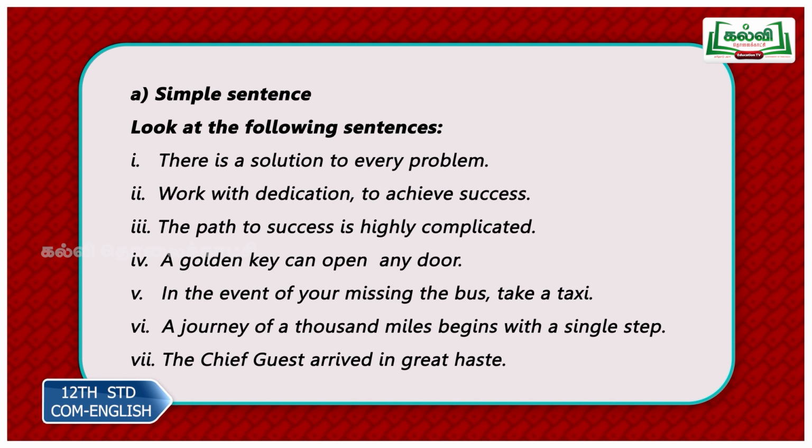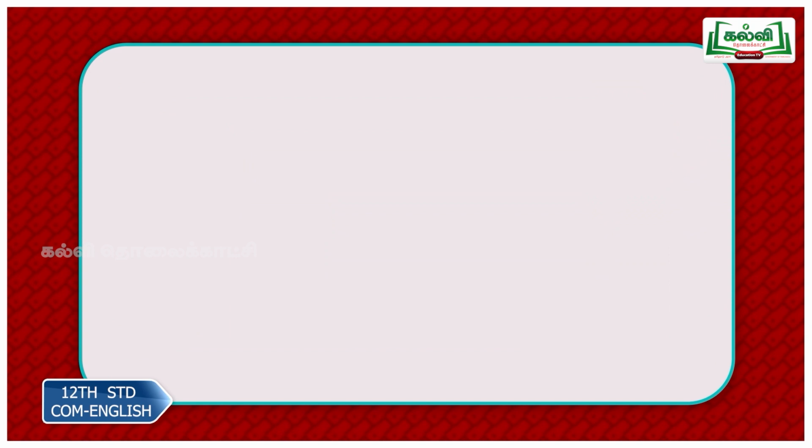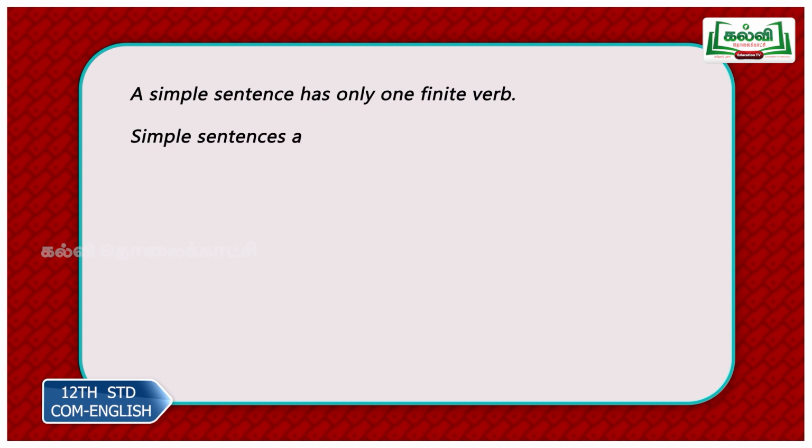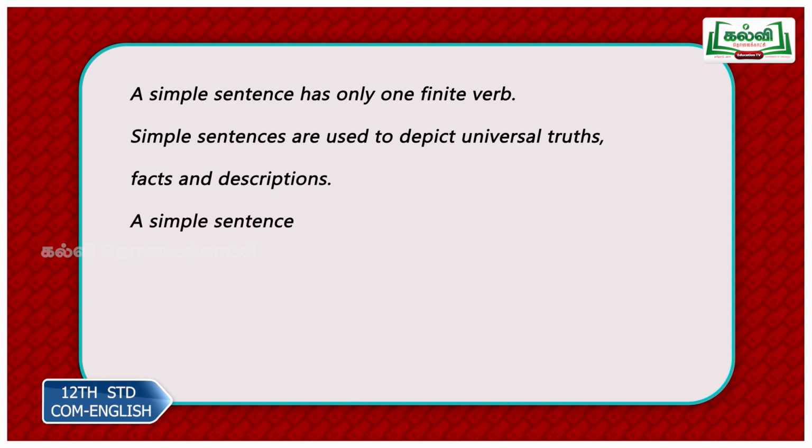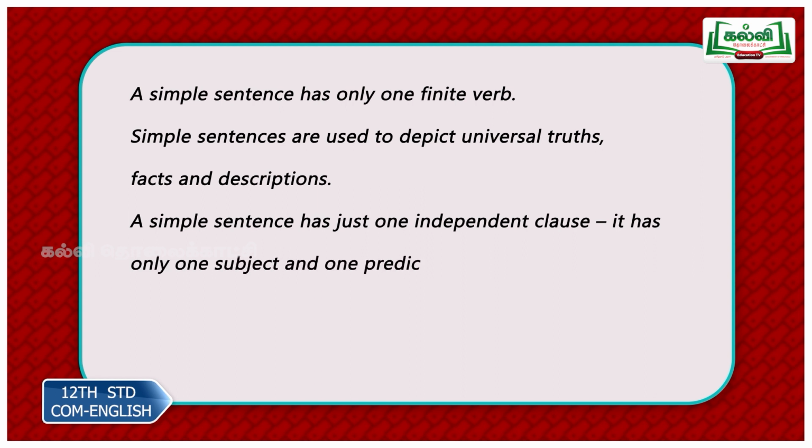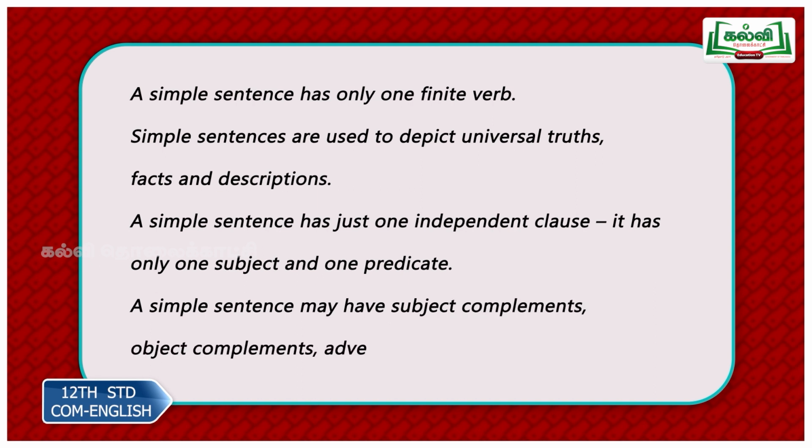A journey of 1,000 miles begins with a single step. So obviously, the finite verb here is begins. The chief guest arrived in great haste. So arrived is your finite verb, only one finite verb. Therefore, it is a simple sentence. Now look at the explanation here. We've already discussed it. A simple sentence has only one finite verb. Simple sentences are used to depict universal truths, facts and descriptions. A simple sentence has just one independent clause, that is the main clause. It has only one subject and one predicate. You can apply this rule to the sentences we discussed earlier and find out whether they are true.